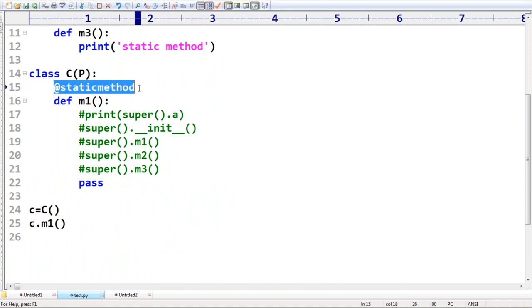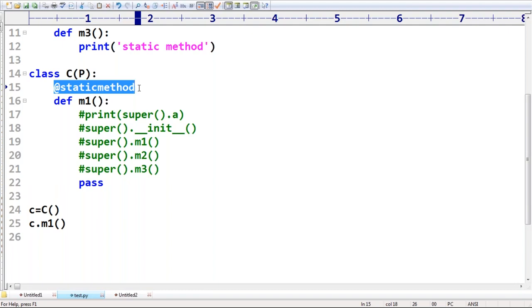Because static means a general utility method. It is nowhere related to the class. It is nowhere related to an object. If you pass some arguments, some operations are performed on those arguments. It never talks about an object. Then why would this child static method require parent class static members? It is not part of the object and not part of the class. That's why such super terminology is not applicable inside a static method. Are you able to understand?